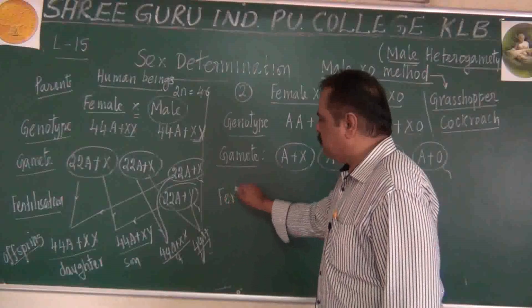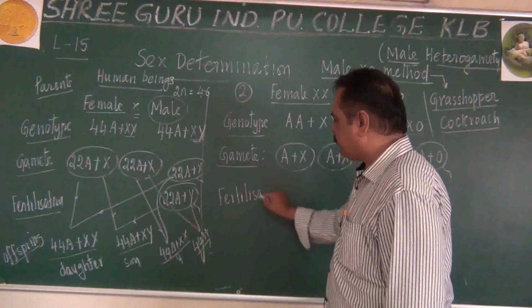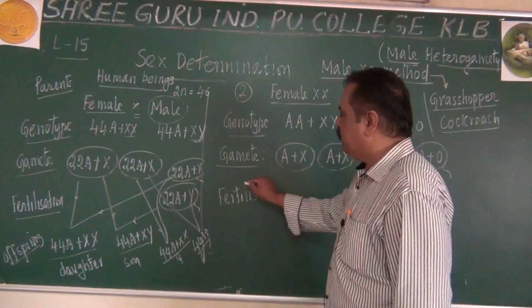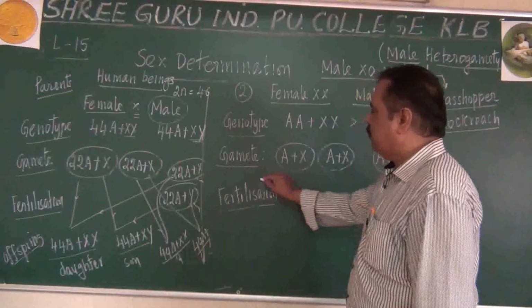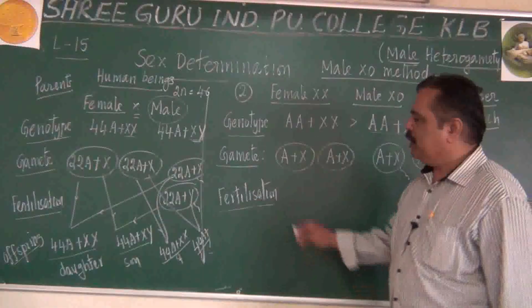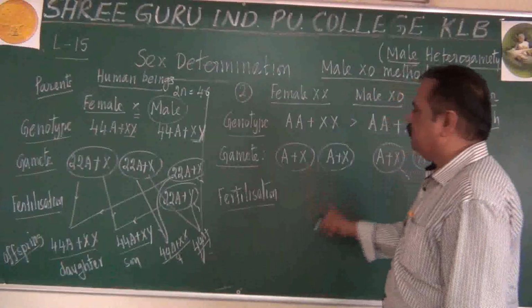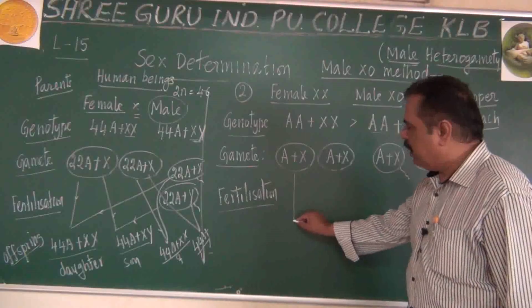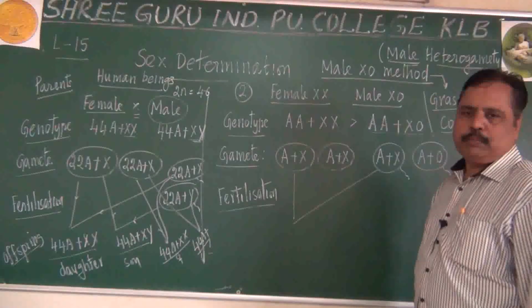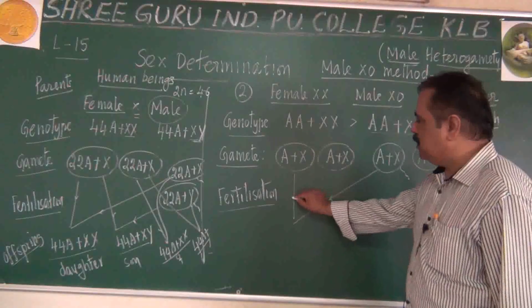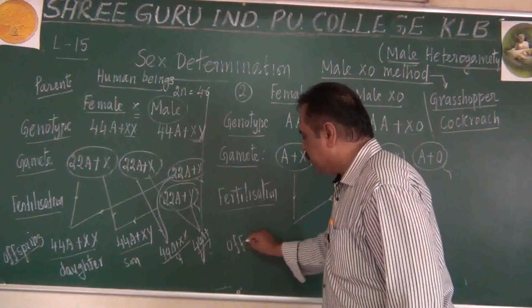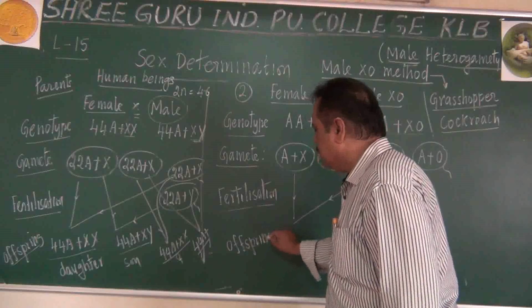What is the next step? Fertilization. Random fusion of male and female gamete is called fertilization. Let me explain how this random fusion takes place. This egg may be fused by this sperm. So when this sperm and this egg fuse, the resulting offspring...